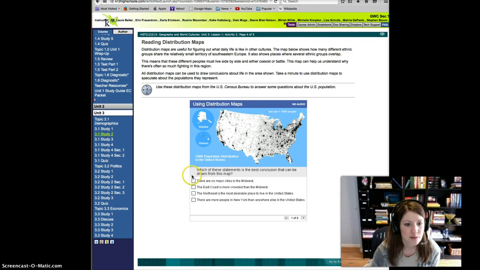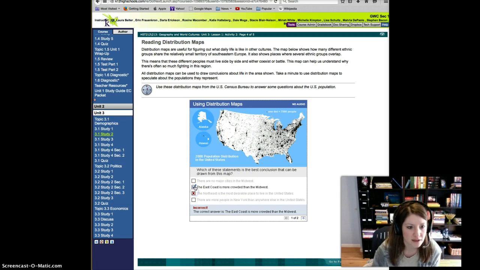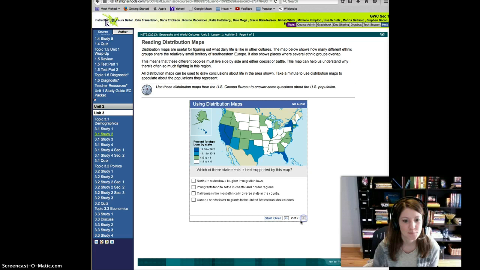Which of these statements is the best conclusion that can be drawn from this map? There are no major cities in the Midwest. The East Coast is more crowded than the Midwest. The Northeast is the most desirable place to live. Most people live in New York than anywhere else. Well, we can't really see that. We can't see anybody's desires on this map. And this is not true. Major cities in the Midwest, we see lots of major cities in the Midwest. So it has to be, oh, whoops, I clicked the wrong one. The East Coast is more crowded than the Midwest.